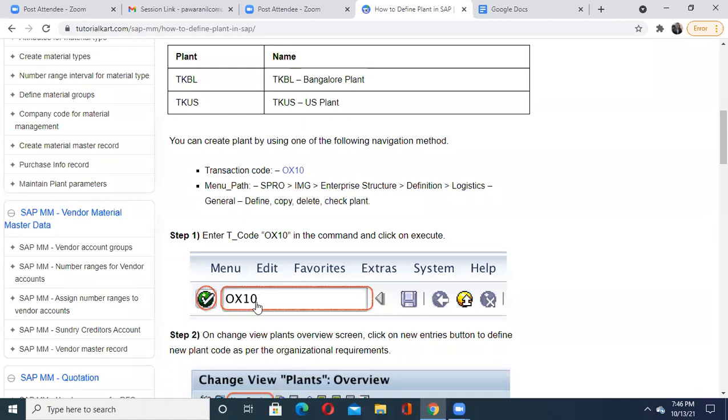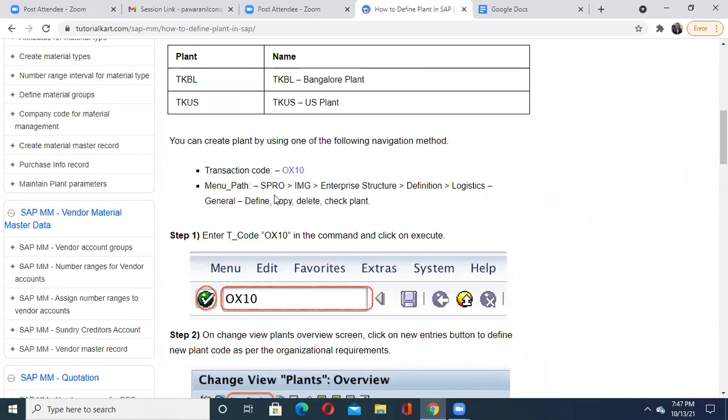Once you enter this transaction code OX10 in the command field, this is known as the command field. When you open your SAP logon, at the top you will find this command field where you have to enter OX10. Once you enter that, you have to either click on the green tick mark button or hit the enter button on your keyboard. Then you will be navigated directly to this big path.